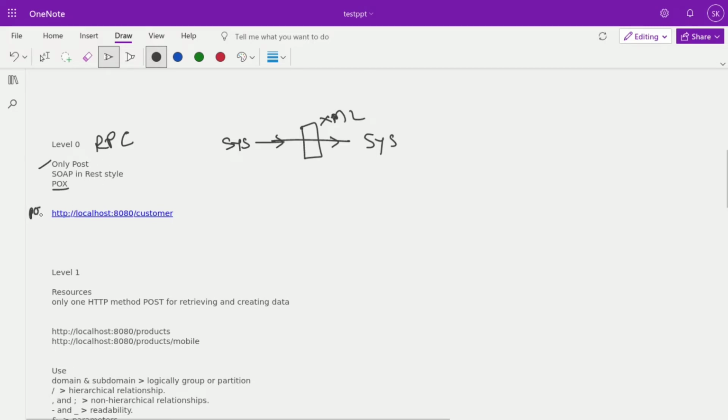This is a POST request, so POST HTTP localhost 8080. This is our port, this is the localhost system, and this is how we are calling customers, getting the data from the system in an XML format. This is level 0.